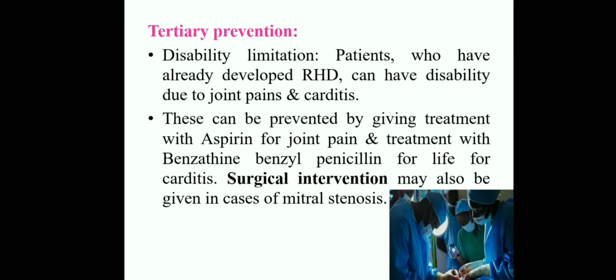Surgical intervention may also be given in cases with mitral stenosis. Here there is valvular damage, so the mitral valve is damaged or stenosed and you should replace it. This is about surgical intervention.